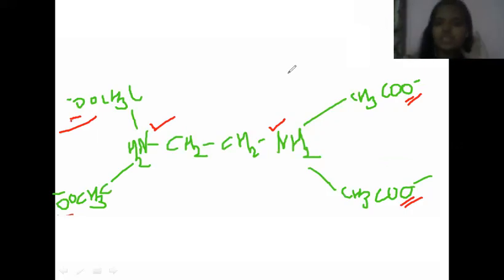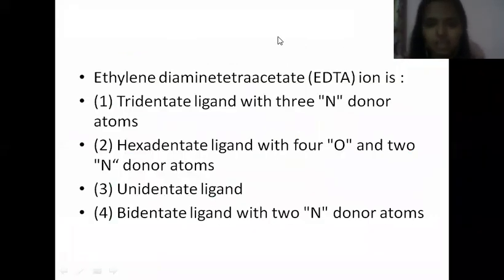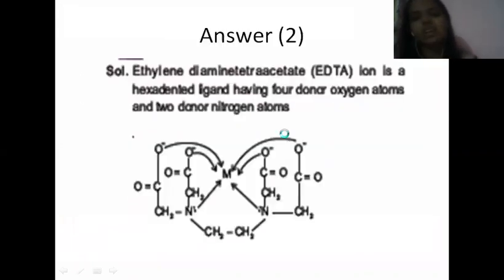Is it simple? That is the structure which is shown here. If this is a metal, it can form coordinate bonds through 4 oxygen atoms and 2 nitrogen atoms. That is why it says 4 oxygen, 2 nitrogen donor atoms. Hope this is clear to you.